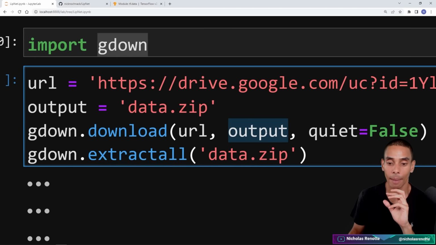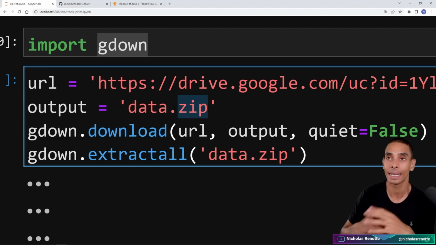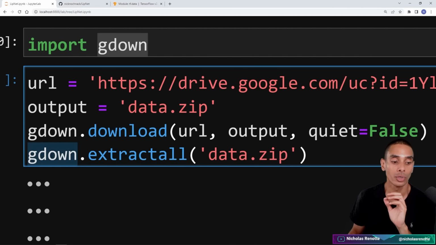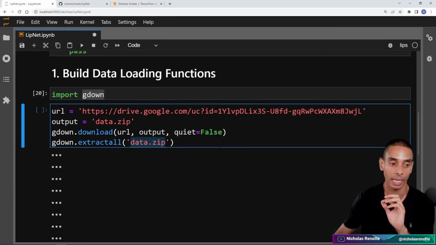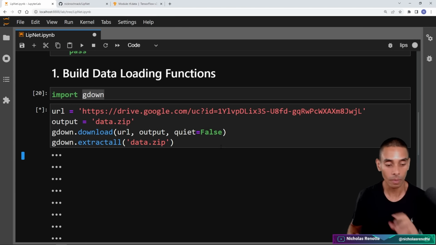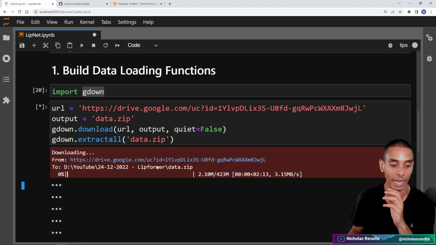We also pass through the output file name, and we've set quiet equal to false. We can then extract it as well, because we're going to be downloading it as a zip file. We don't need it as a zip file. We need it unpacked. So we can use gdown.extract all and pass through data.zip to extract that. So if I actually go and run this, you'll see it should start downloading our data.